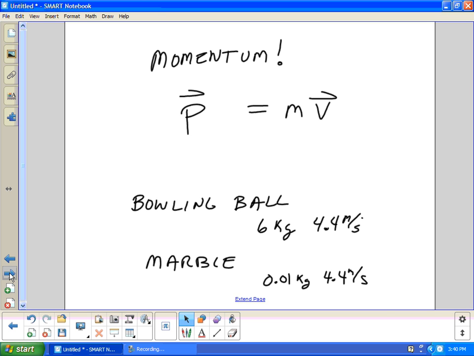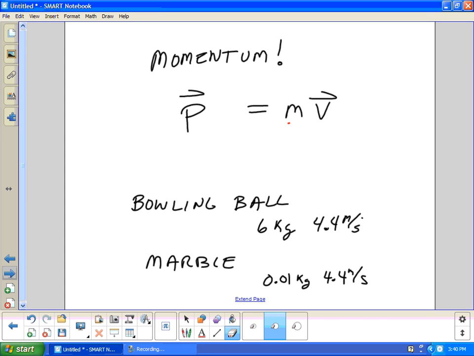And it's a combination of the mass of the object and the velocity of the object. And recall, velocity is a vector. It has a speed and direction. When I drop the bowling ball, it's going 4.4 meters per second down. Thus, the momentum will be down also, crushing your big foot and knocking off the red toenail polish.